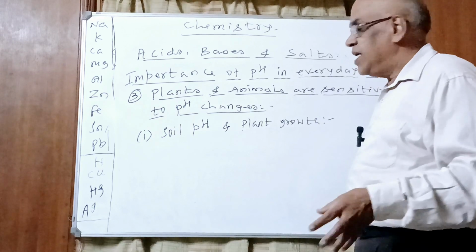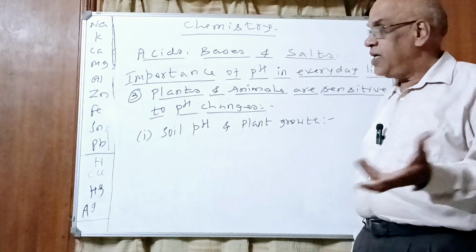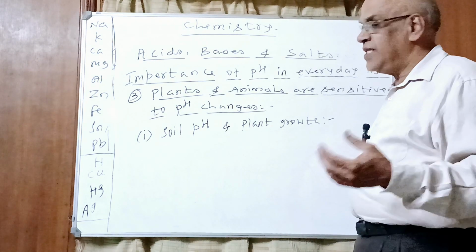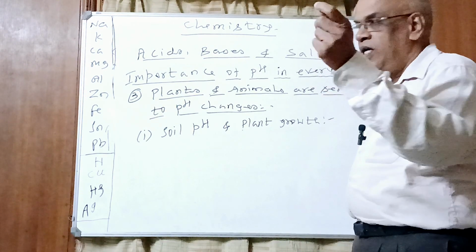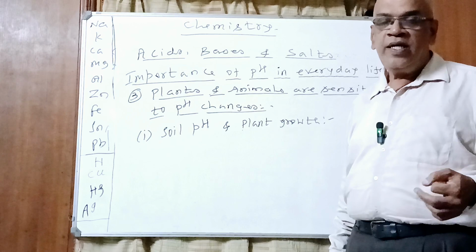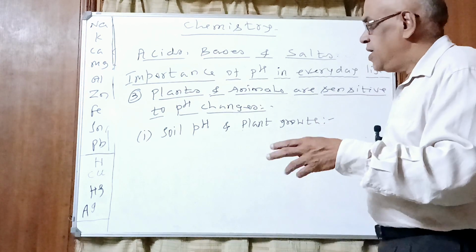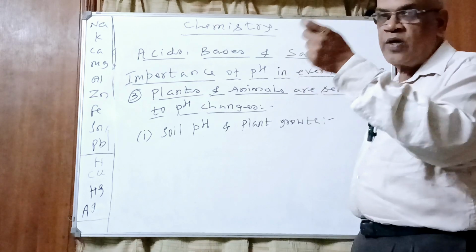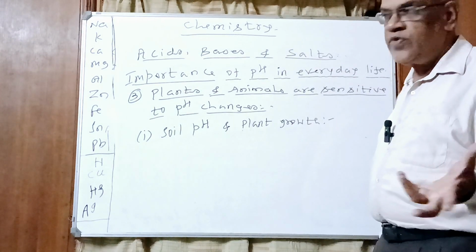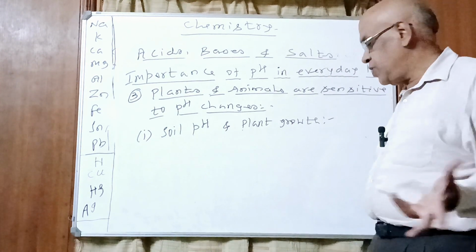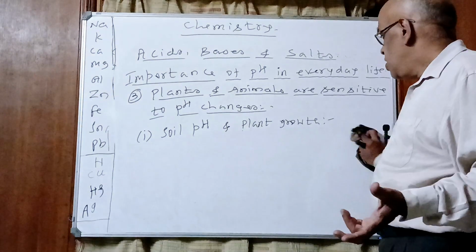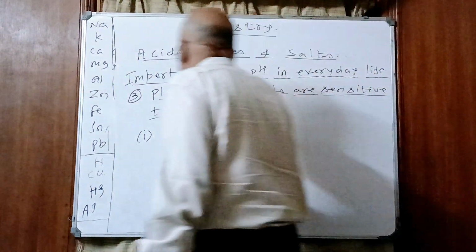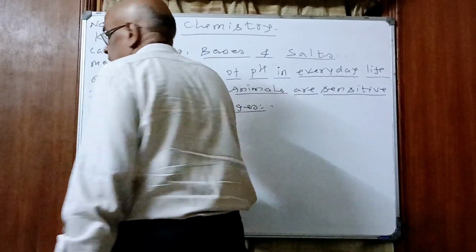Take the filtrate, add what we previously studied, universal indicator. Then we see a change in the color, compare the color to the paper chart. Whichever color it matches, that particular color will show a particular number. That will be the pH of the soil which we tested. Understood, children? It is the easiest method to check ourselves the pH of the soil. This is the first part of the next topic.